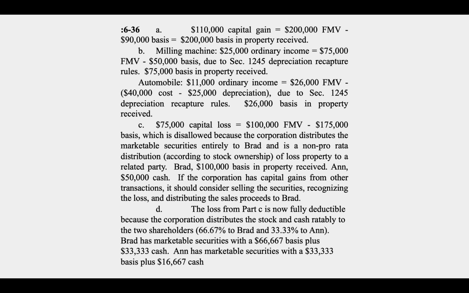All right, in that case, Brad has marketable securities with a $66,667 basis plus $33,333 of cash. So Brad still received $100,000 worth of assets. So for Brad's purposes, it doesn't matter between C and D, but it matters to the corporation because the corporation can now deduct the loss. And then Ann has marketable securities with a $33,333 basis plus $16,667 of cash. So she still received the same amount of asset, $50,000.